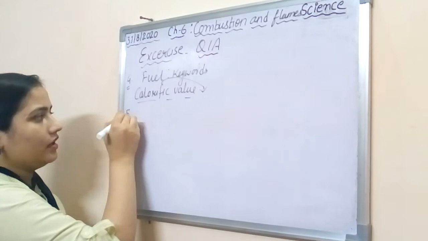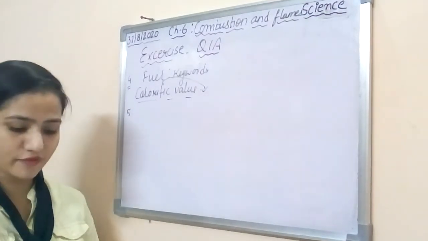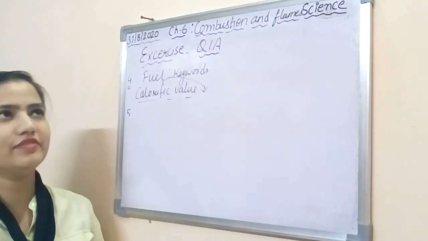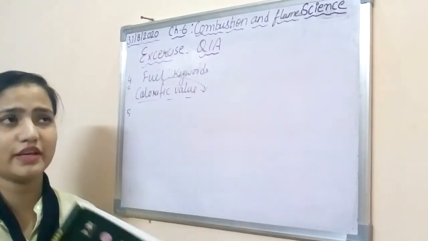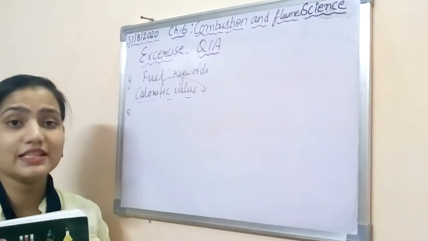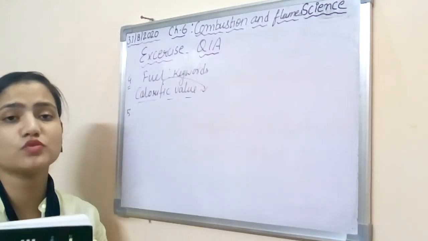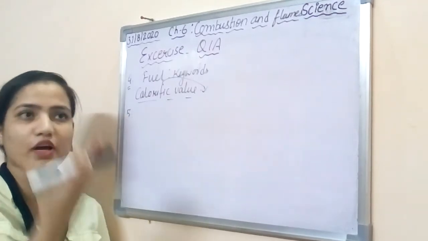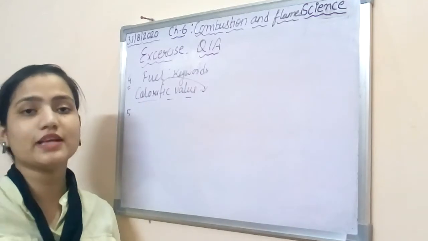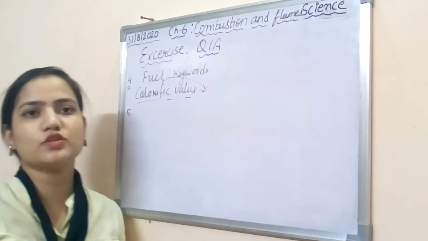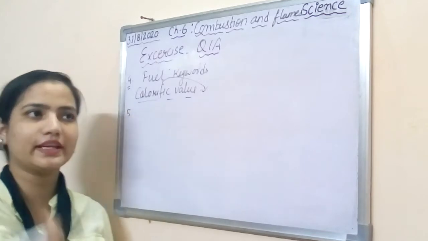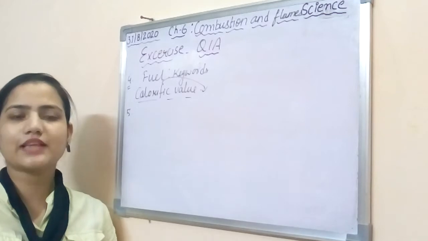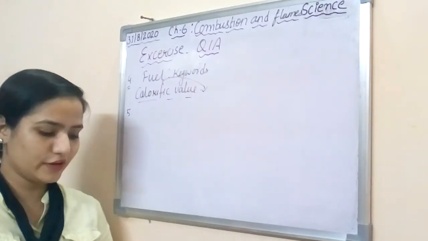All right, now let's come to the next question, question number 5. State 4 characteristics of a good fuel. As we all know, we have discussed what a good fuel should be. You should use the fuel in the least amount, but the production of heat should be more. So you can call it a good fuel. Definitely its storage should be good, ignition temperature should be good, and it can be transported from one place to another in a very good manner. So these are some characteristics of a good fuel.